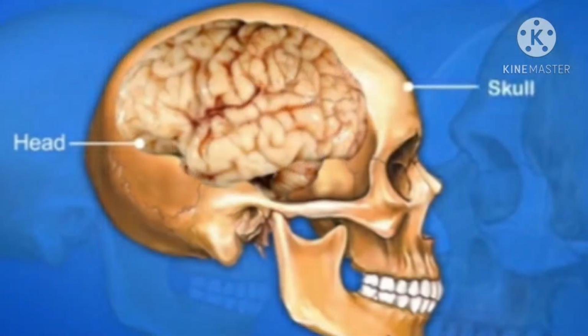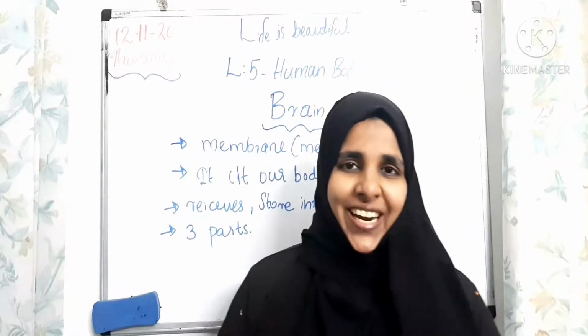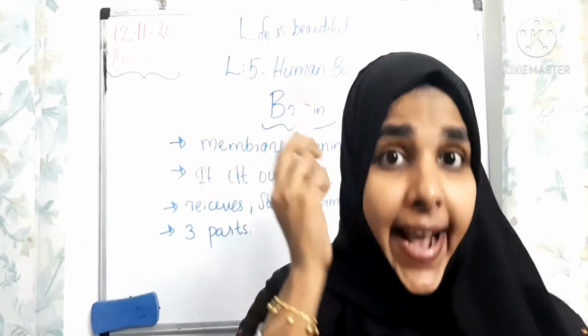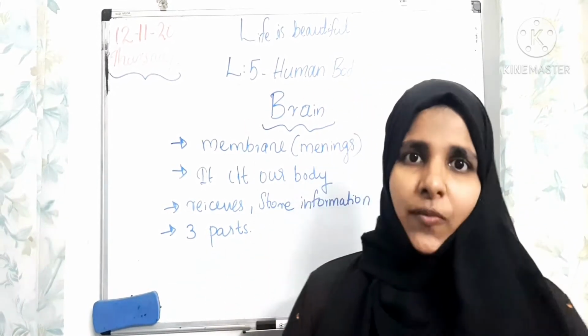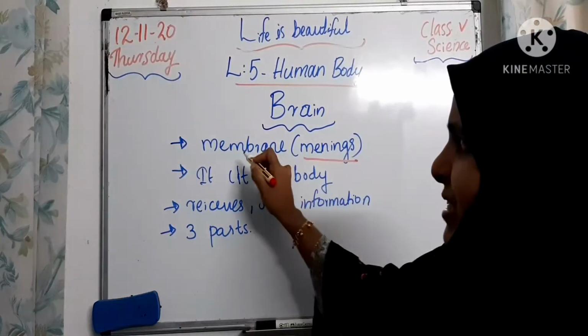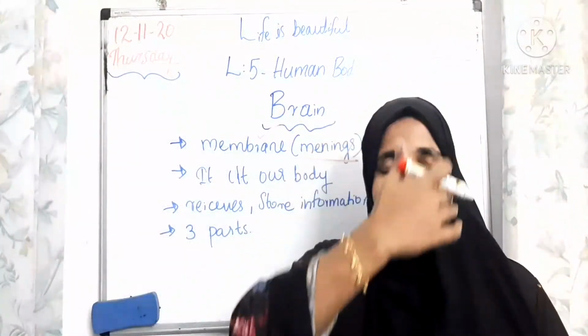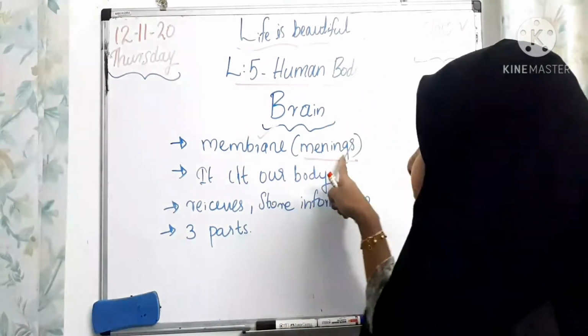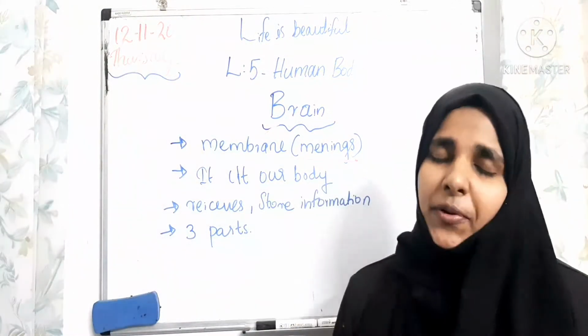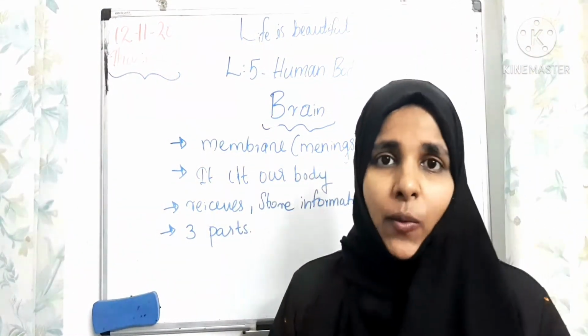First, let's start with the brain. The brain is the control center of our body and it is located in our head and well protected by a bony structure that we call the skull. It is also protected by a thin sheet-like membrane that we call meninges. And it controls our body. Our body is controlled by our brain.